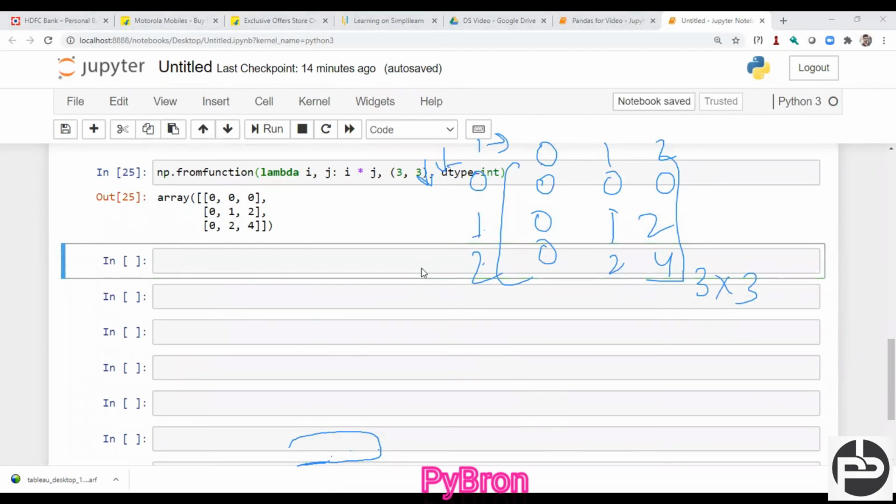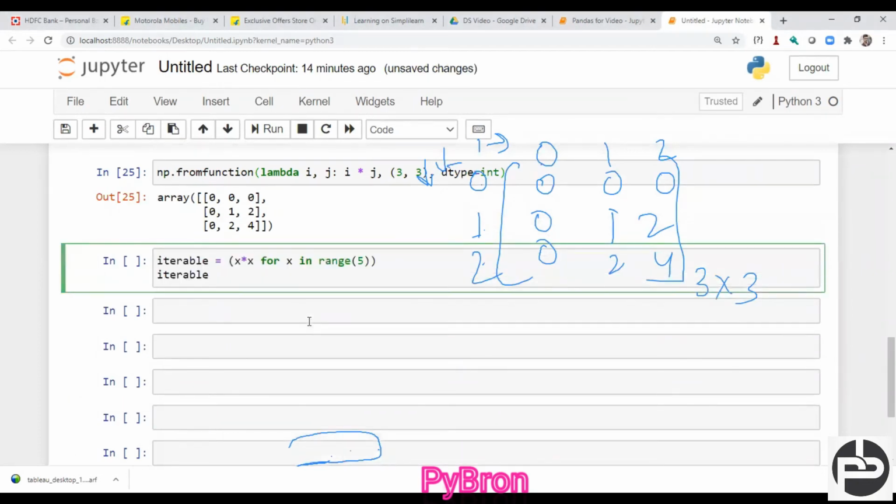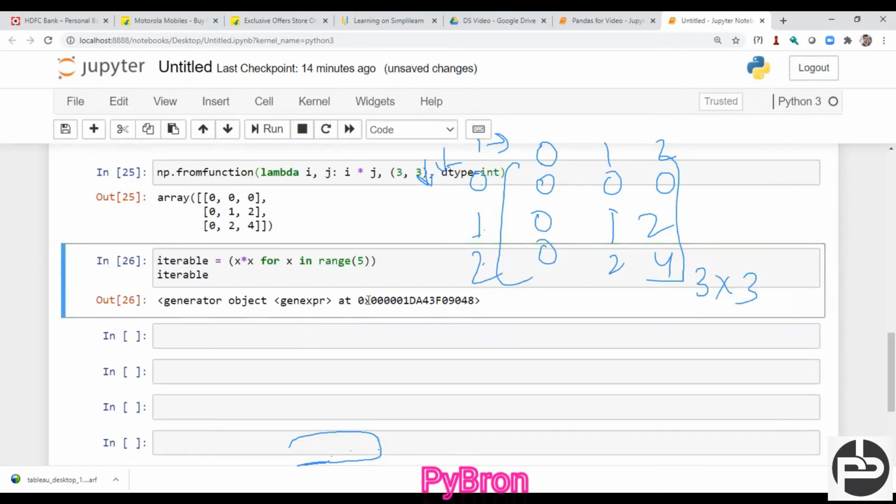Okay. Now there is one more method coming, like fromiter. Fromiter is also, I'd say, of no use at all. Again, I'm saying it's no use at all. Basically, I had discussed the iterator and generator function. So basically each list, tuple, set, these are iterables, and we can iterate using the for loop. Similarly, range is also an iterable. So what I did, I created one iterable object, and I iterated it, and I'm getting an iterator object.